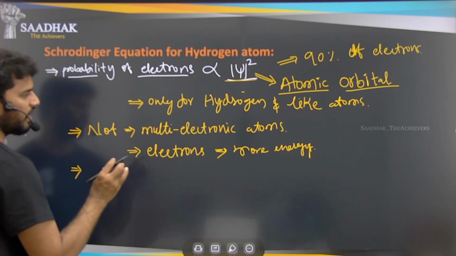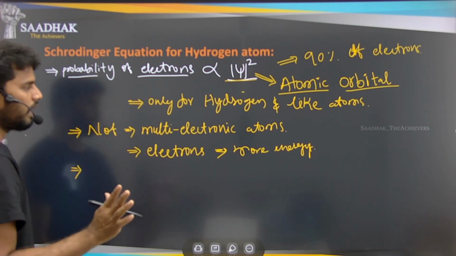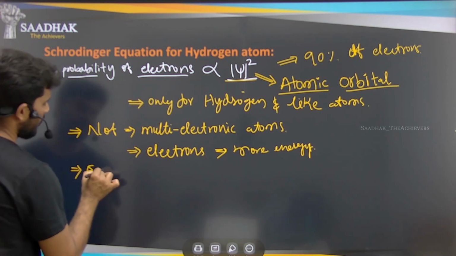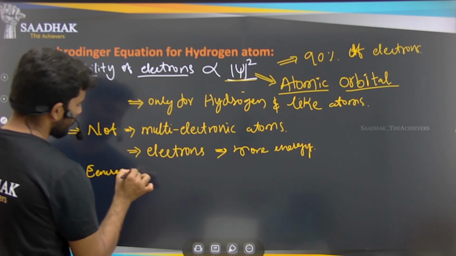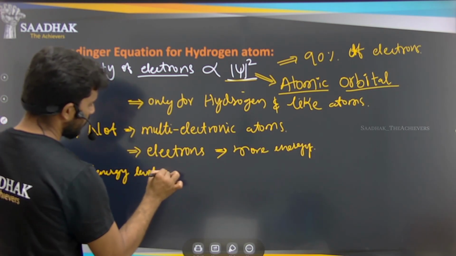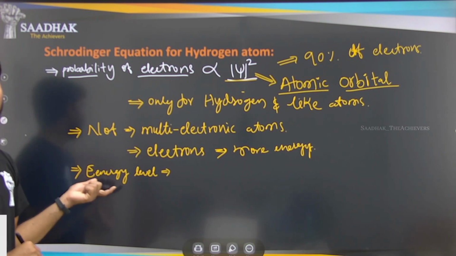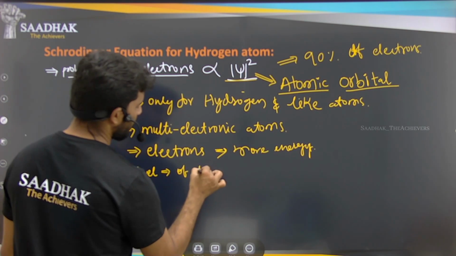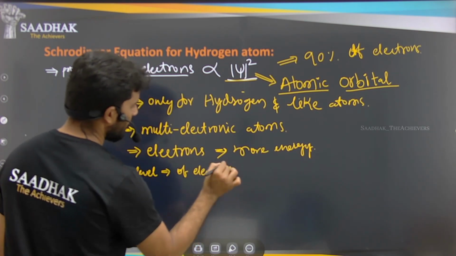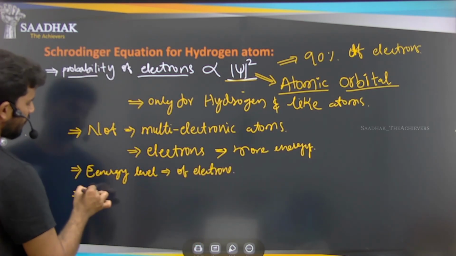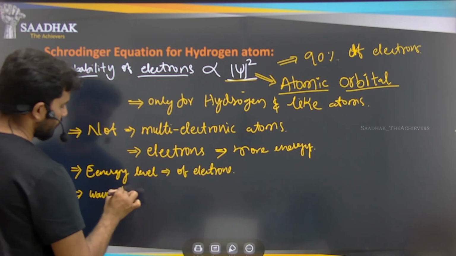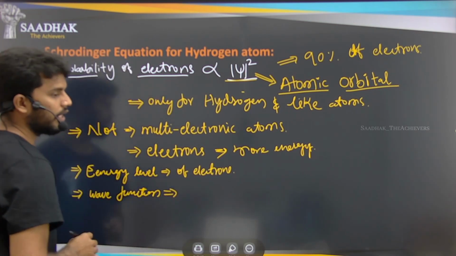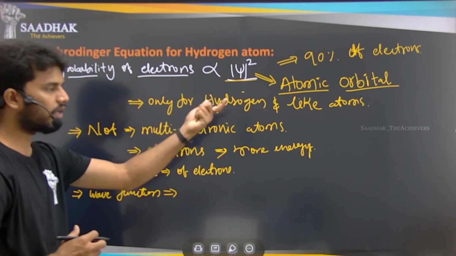In this equation the energy levels depend on the number of electrons, and the wave function that we are talking about will only give us the energy level, right? So whatever the energy level is, that is nothing but that of the electrons that we are getting, and whatever the wave function that we have, right? This wave function is nothing but giving us the coordinates of the electrons.